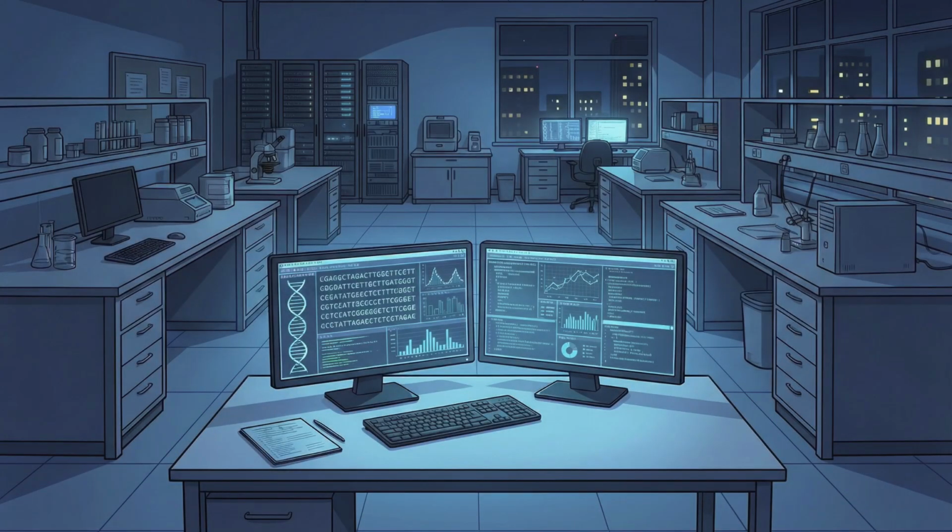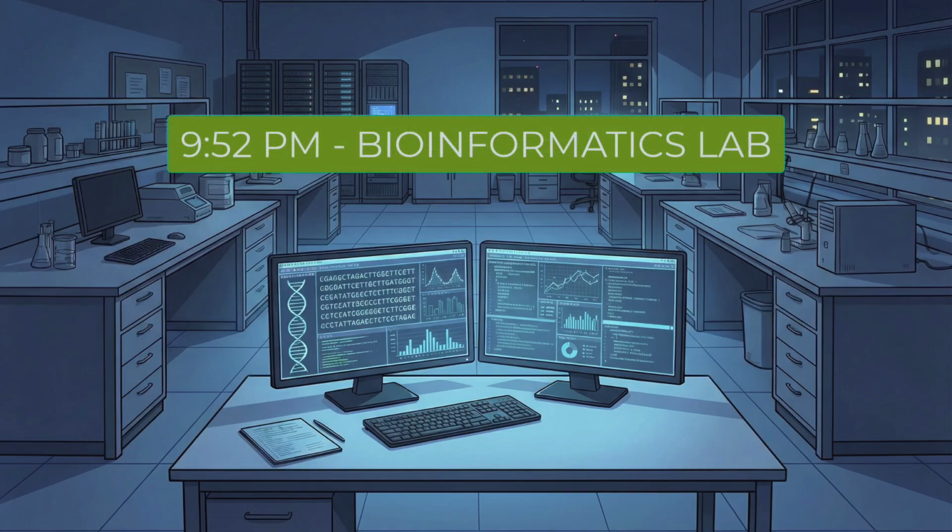Hello. For this assignment, I'm applying the verb workshop methodology to a fictional forensic bioinformatics world. The universe I selected is a contemporary crime lab that uses genetic data to solve criminal cases.